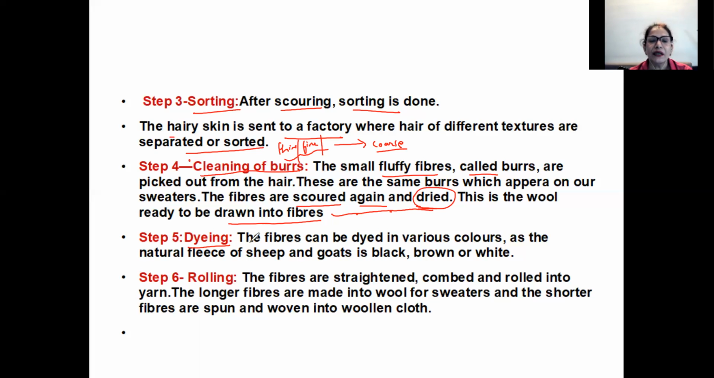Now these fibers are dyed into whichever color is required, various colors, as the natural fleece of sheep is black, brown or only white in color. Then after that is the 6th step, which is rolling. The fibers are straightened. Even the hair may not be very straight. So the fibers are straightened, they are combed, just like we comb our hair, nicely.